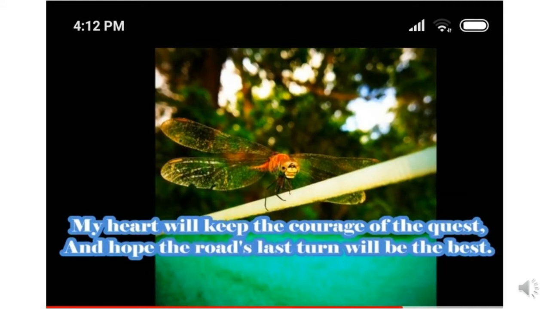"My heart will keep the courage of the quest, and hope the road's last turn will be the best." What the author is saying here is that he wants to search for something. Always he keeps his heart in search of something, and he hopes the road's last turn will be the best. Finally he thinks that everything will be the best. So this poem contains every line in a positive way. So this is a very easy poem, I think.